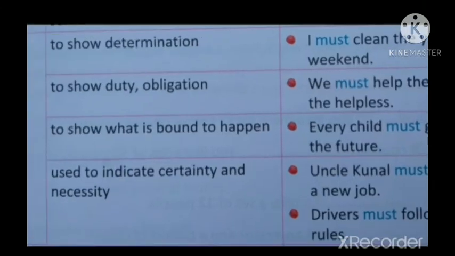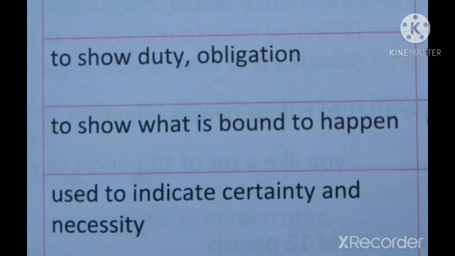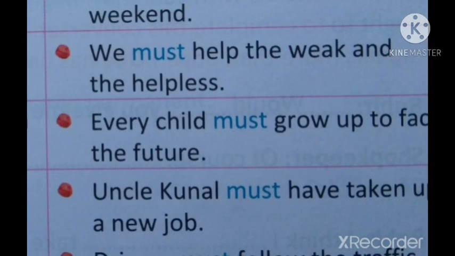Next one, must. Functions of must are to show determination. It is used to show determination. Must is used to show duty or obligation, and must is used to show what is bound to happen, what will happen. Next one, must is used to indicate certainty and necessity. If something urgent will happen, we can use must. So examples: I must clean the yard this weekend.